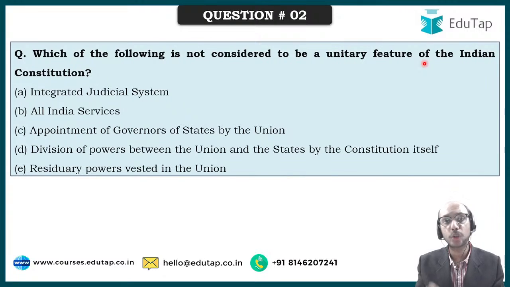We are discussing unitary features and federal features of the Indian Constitution. Now let me explain some background to you. When the Indian Constitution was being made, the idea is, what is the Constitution? Fundamentally, it is the rule book. And we are all the players. All state governments are players, all local governments are players, all citizens are players, the national union government is a player. So all players have to follow the rules laid down in the rule book.